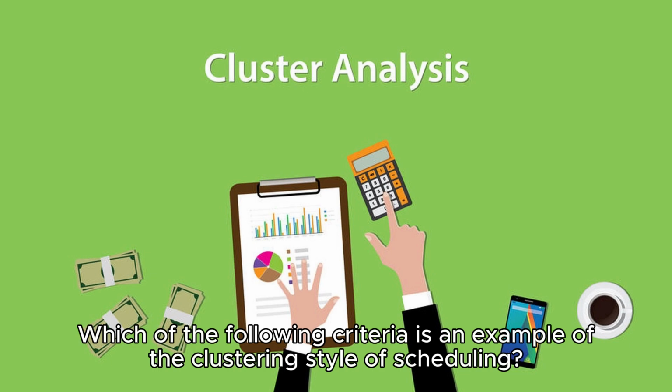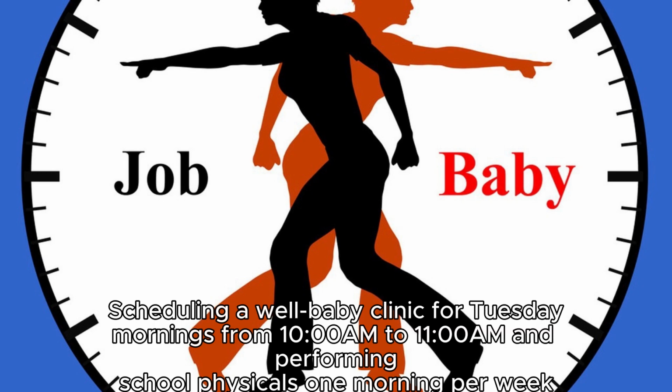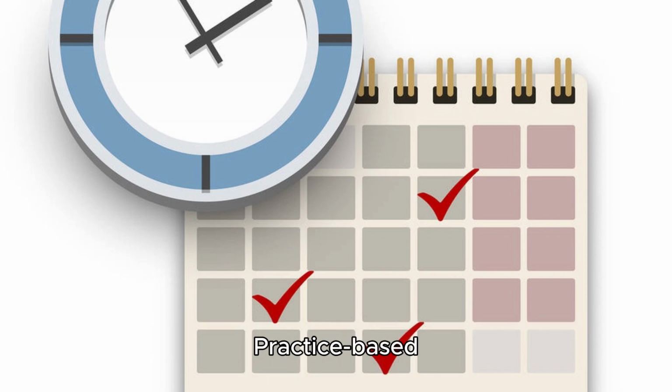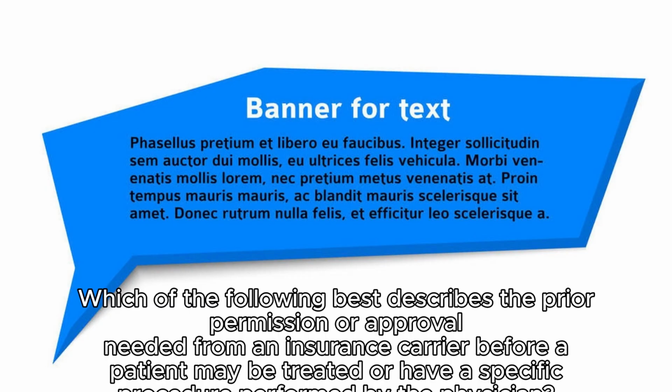Which of the following criteria is an example of the clustering style of scheduling? Scheduling a well baby clinic for Tuesday mornings from 10 o'clock a.m. to 11 o'clock a.m. and performing school physicals one morning per week. Which scheduling style utilizes any method or combination of methods that works best for the individual office? Practice-based.